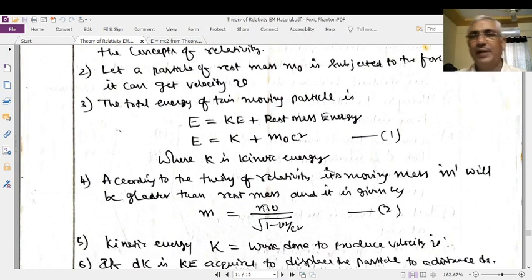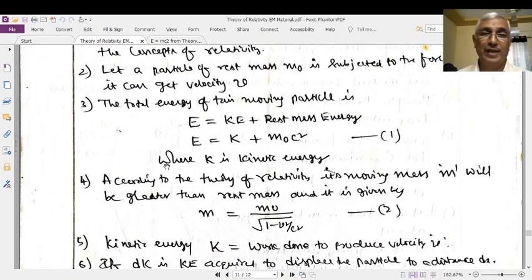Then we know that its total energy is equal to kinetic energy plus rest mass energy, which is nothing but a potential energy. In atomic, nuclear and particle physics, particles have their rest mass energy because of their existence in different fields.